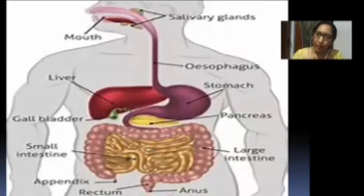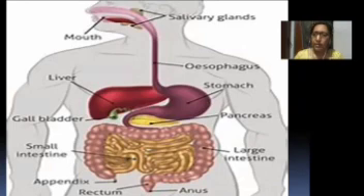Then here we have, as we are going to study in detail about the human digestive system, our nutrition process in human beings, here is the diagram which represents the human digestive system. Our digestive system always begins from the mouth. Then from there, this leads to the buccal cavity, which includes the different types of teeth and the tongue.